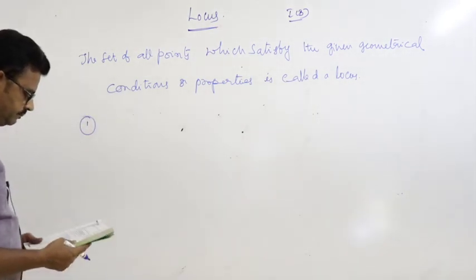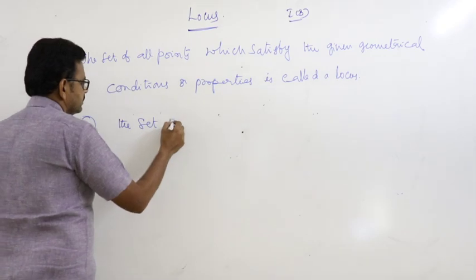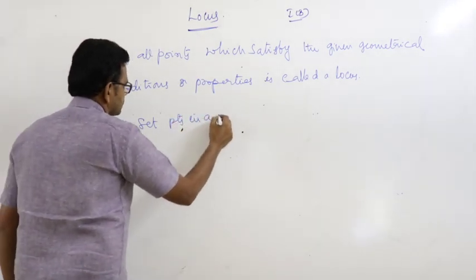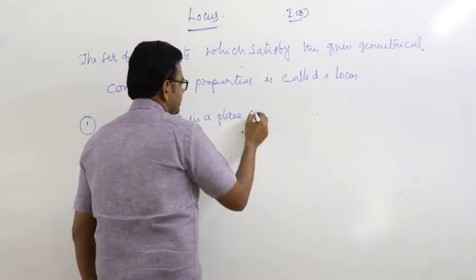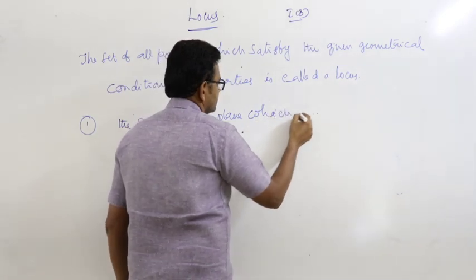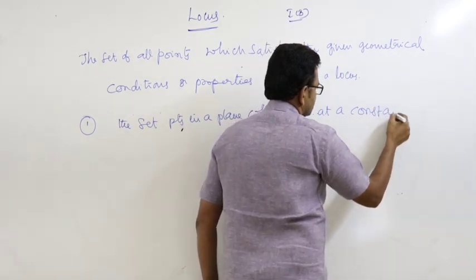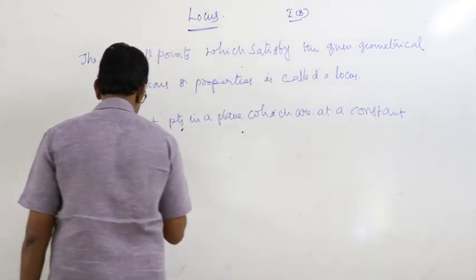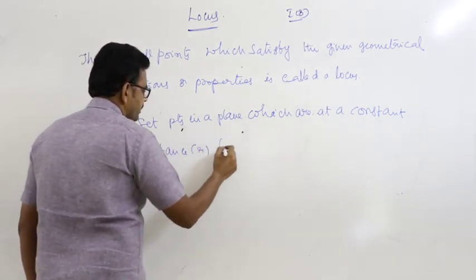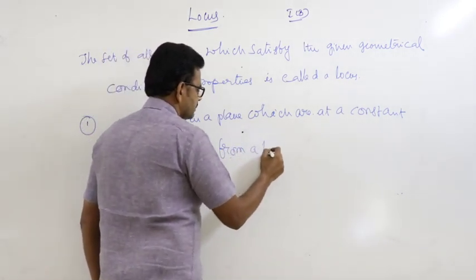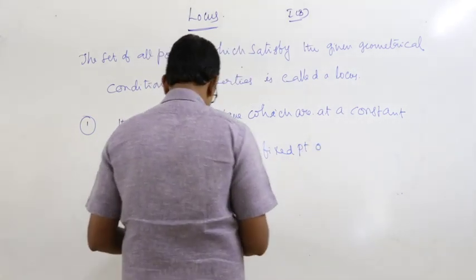First point: the set of points in a plane which are at a constant distance, call it R, from a fixed point is a locus.